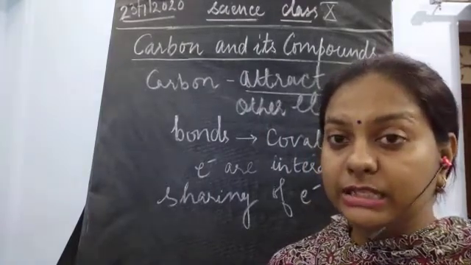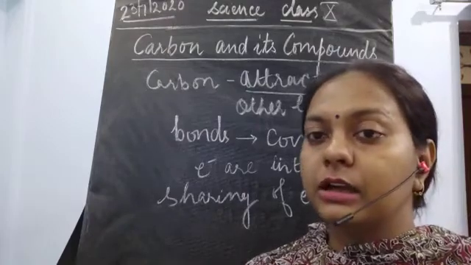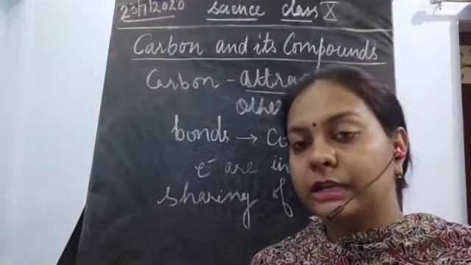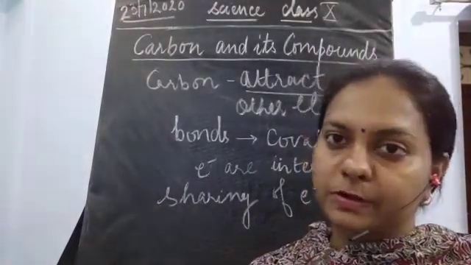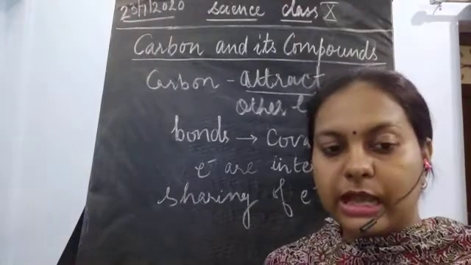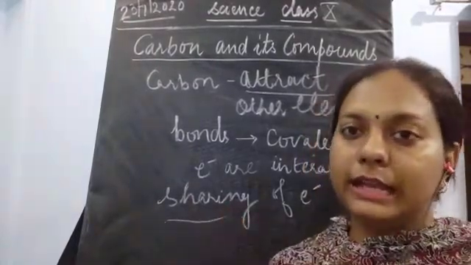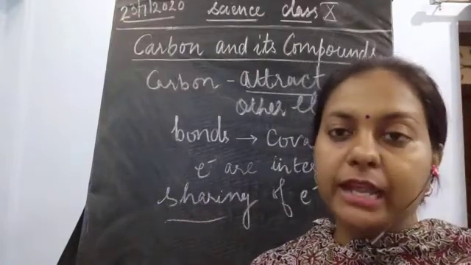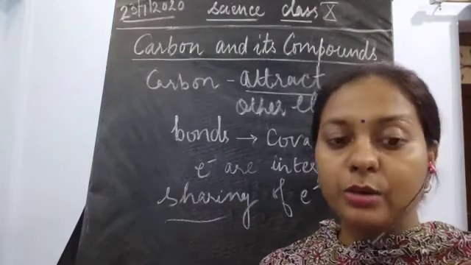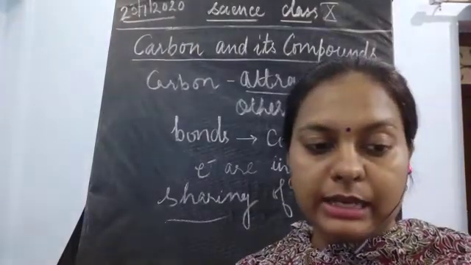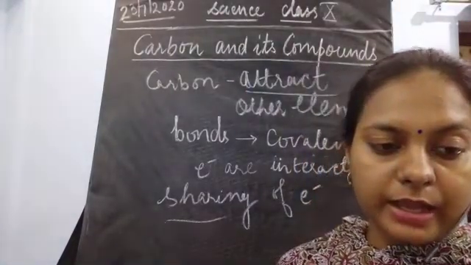So this is a very unique type of bonding, and this is known as covalent bonding, because there the elements are going to share electrons with the carbon. Carbon is going to form many compounds because of the formation of these covalent bonds. And please remember this, covalent bonds are always formed because of the sharing of electrons. Now next, let us discuss how carbon is going to form the bonds.